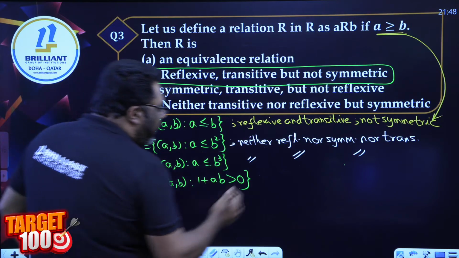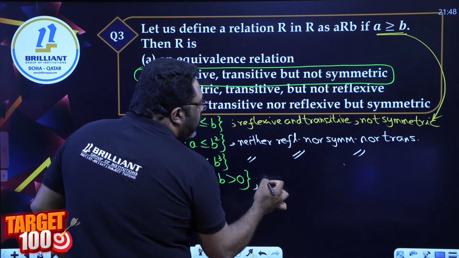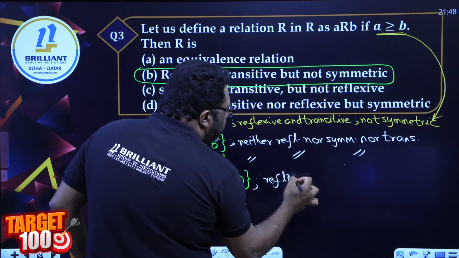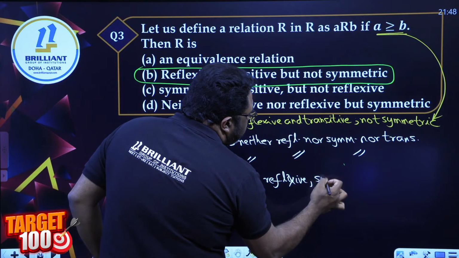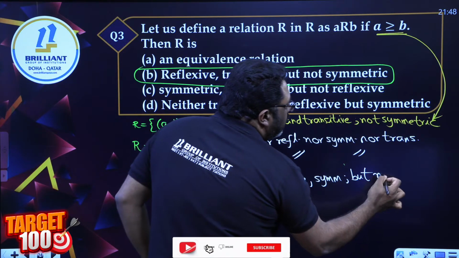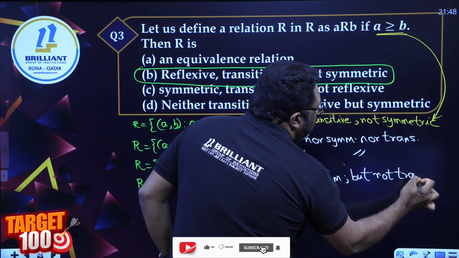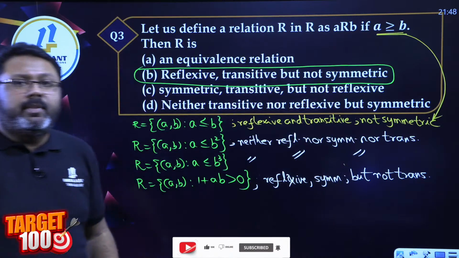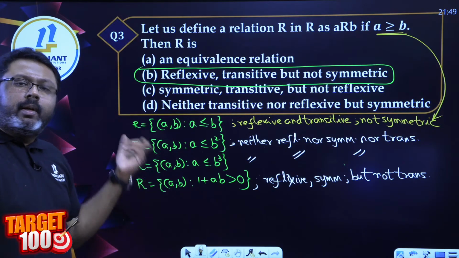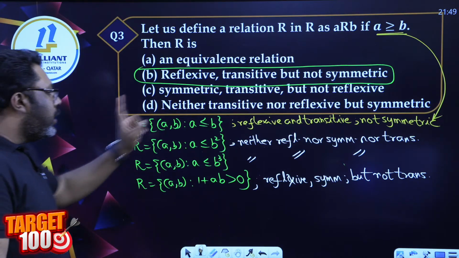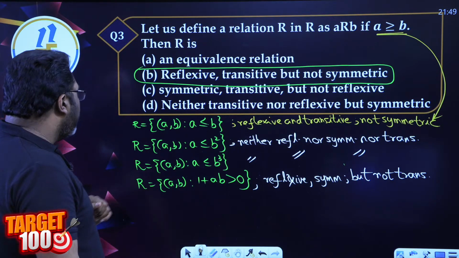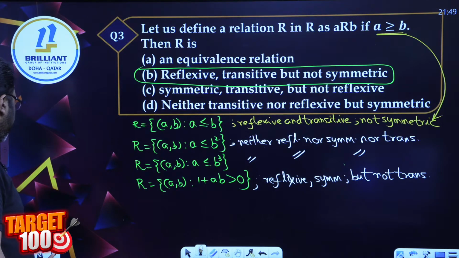Okay, 1 plus ab is reflexive, my dears. It is symmetric but not transitive. Not transitive. Learn it please. I'm saying this because it's expected. They're going to be asking a straightforward question for MCQ. Learn it and go, tick the answer. So the answer is option B for question 3. Okay? Moving forward, all of you.